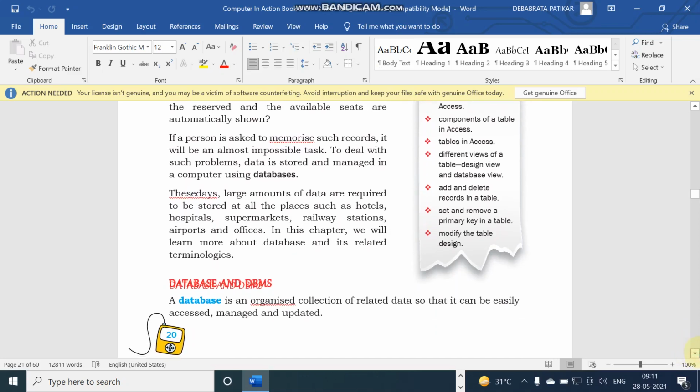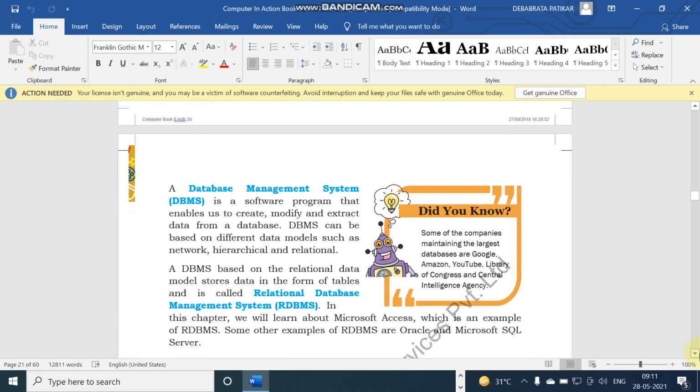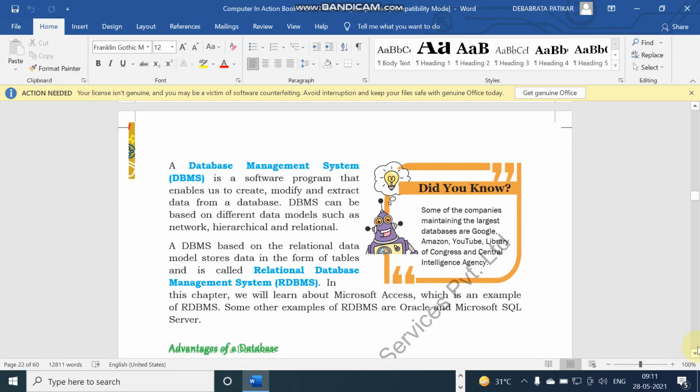DBMS means database management system software. It is an application software which allows users to create database tables, to delete database tables, and to access the data of the database and tables. DBMS is a very useful software to work with any kind of database and tables. Another term is RDBMS.